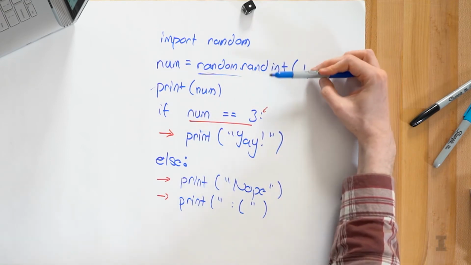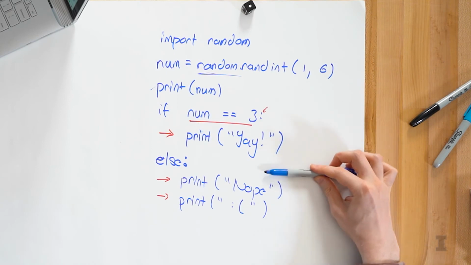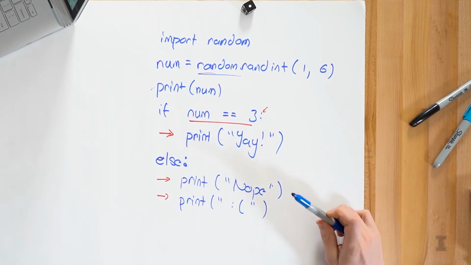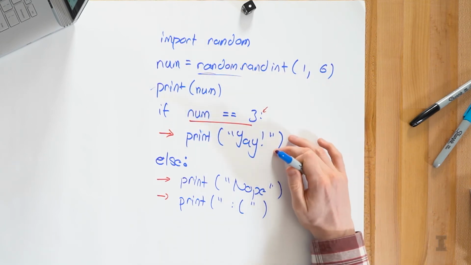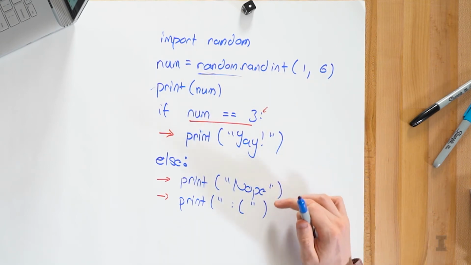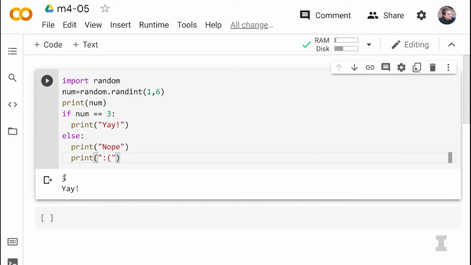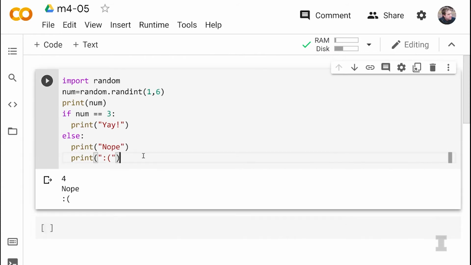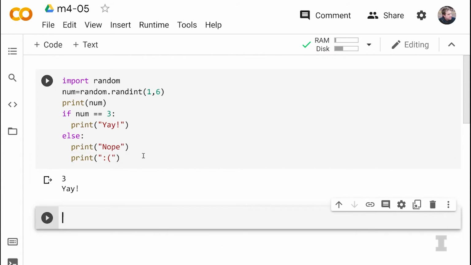So if we have this program that's now 1, 2, 3, 4, 5, 6, 7, 8 lines of code, if we run this program, we expect to see, if the number's 3, a yay, and every other result should see a nope and a sad face. I got the number 3, yay, just now. 4, nope, sad face. Awesome. So we see that the flow of the program actually varies based off of the conditional. So this is going to be really vital anytime we want to have a different result based on some value.